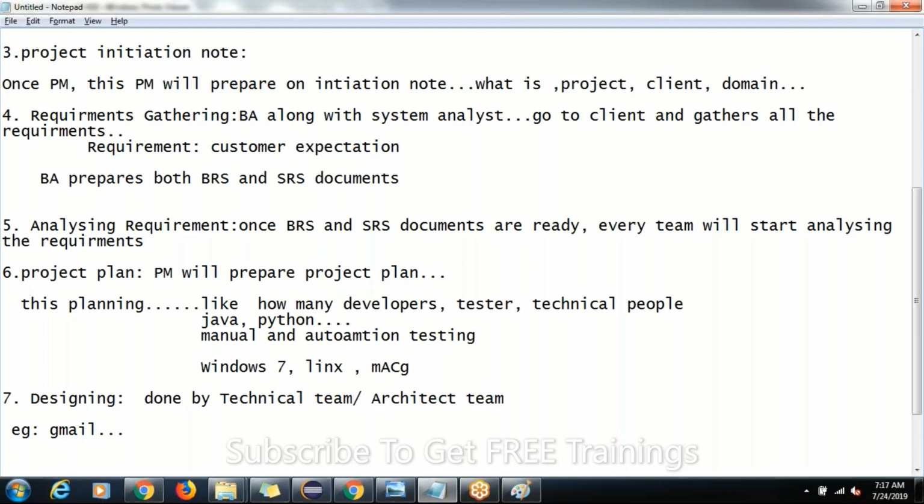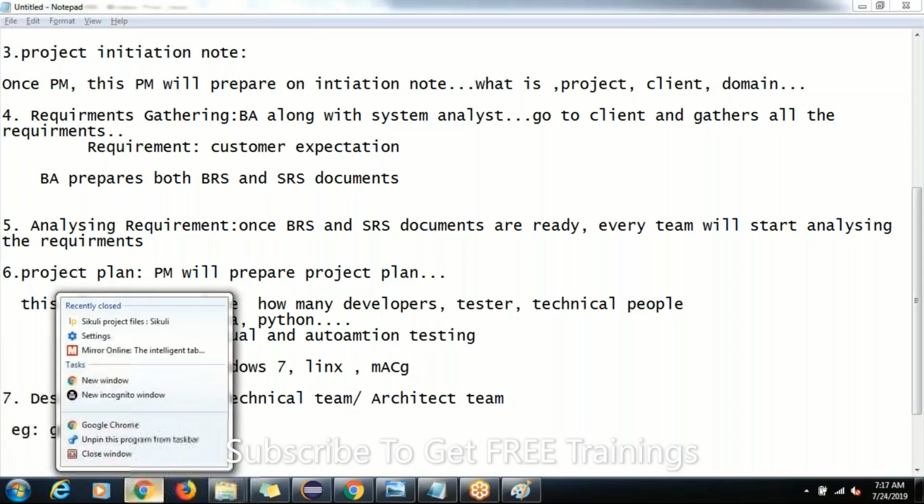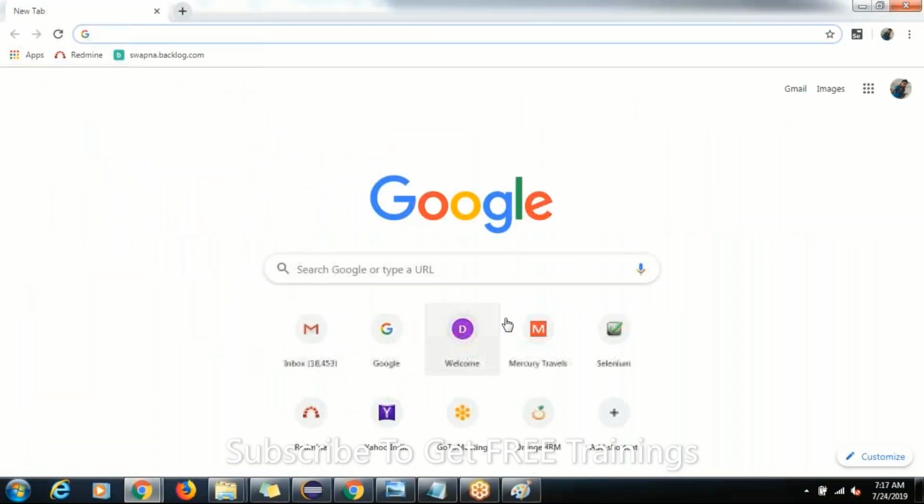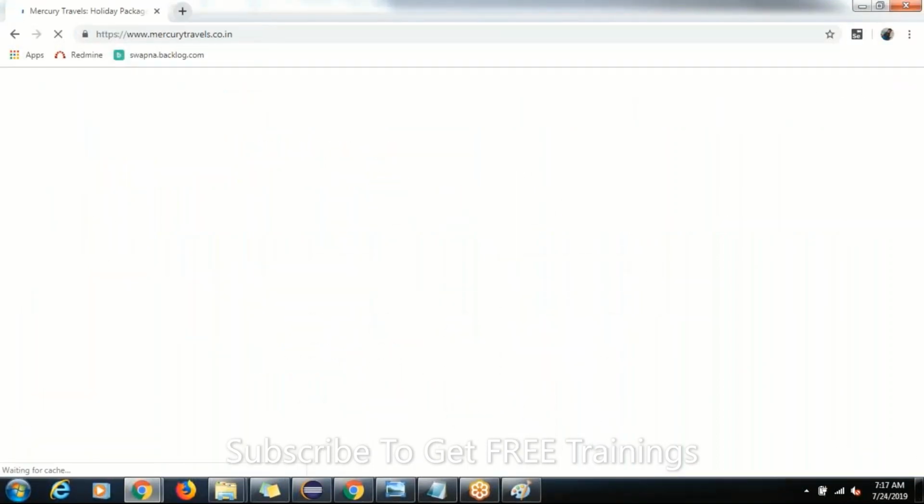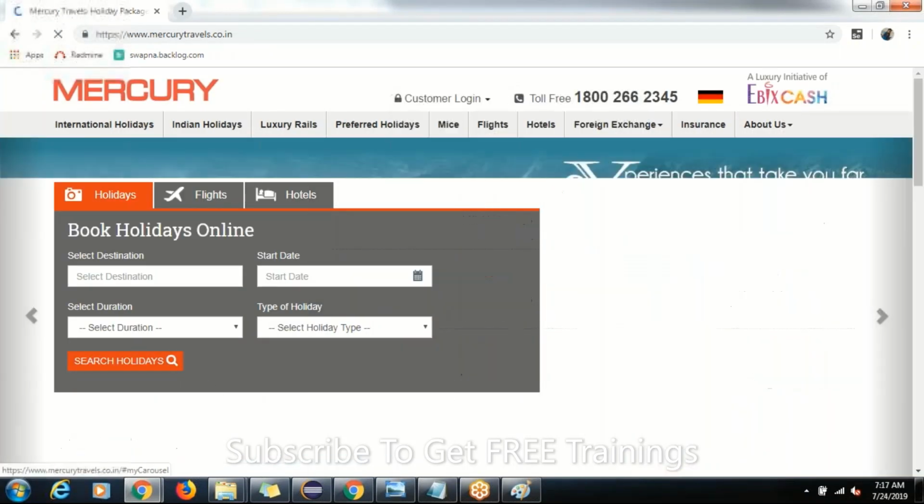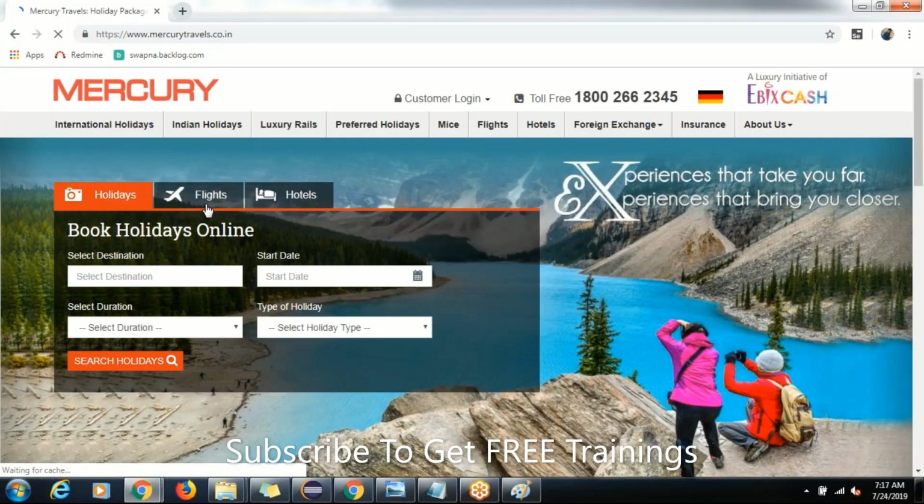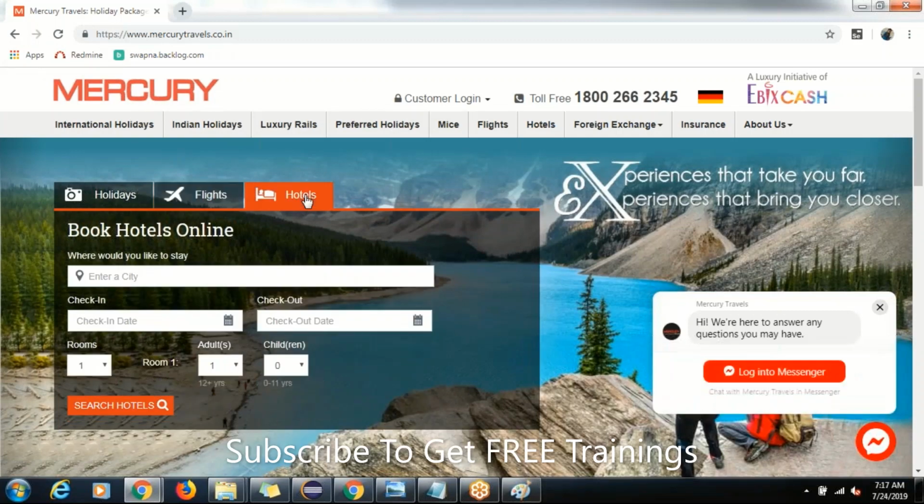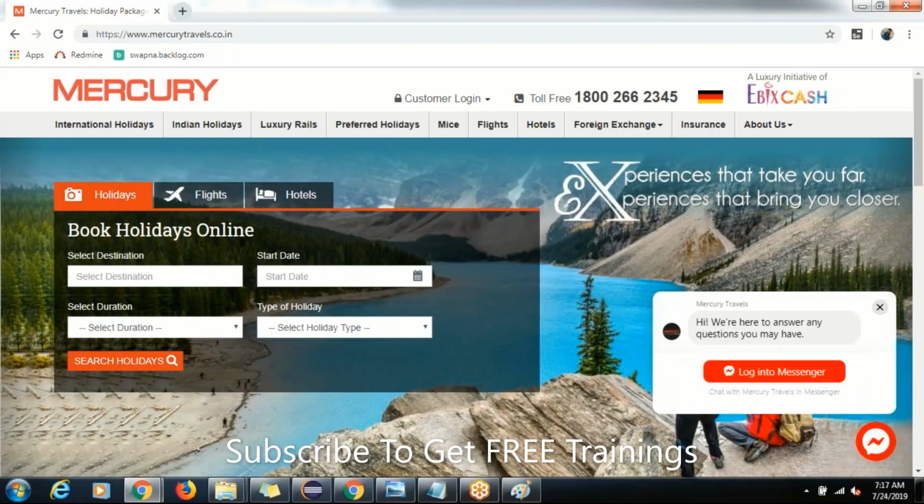That means how the structure of an application should look will be designed by the architect team. Example, I'll show you a simple example here, guys. Let me navigate to Mercury Travels. See how it is displaying. Holidays should display here, flights here, hotels here. This is a structure, right? So who develops how this structure should be? The architect team or the designing team.